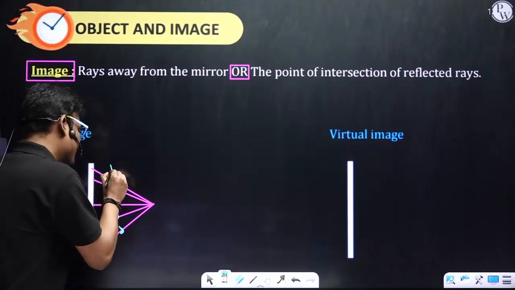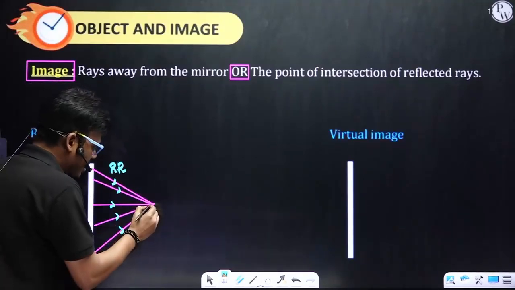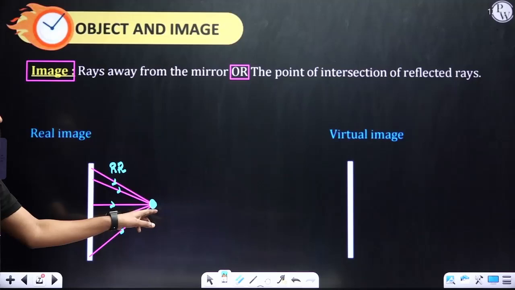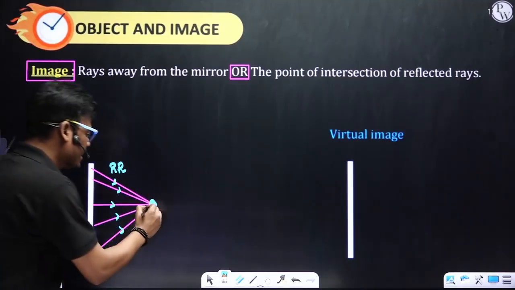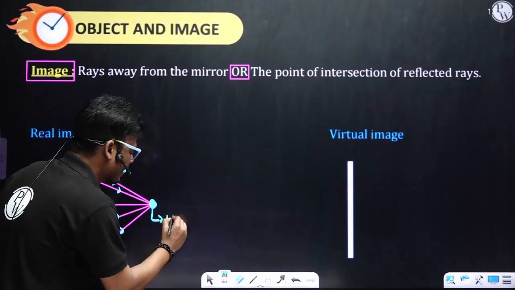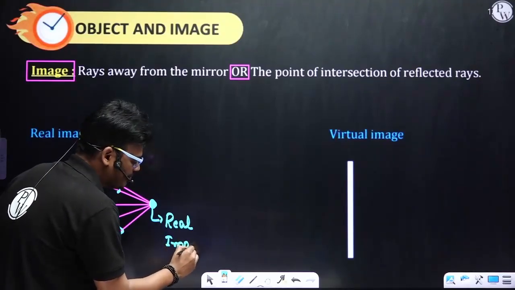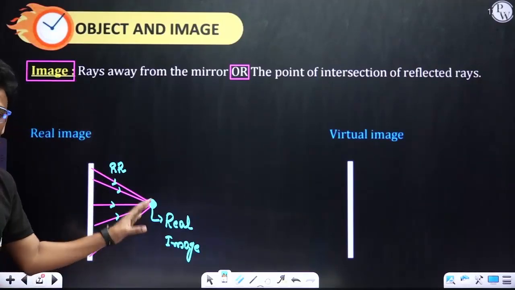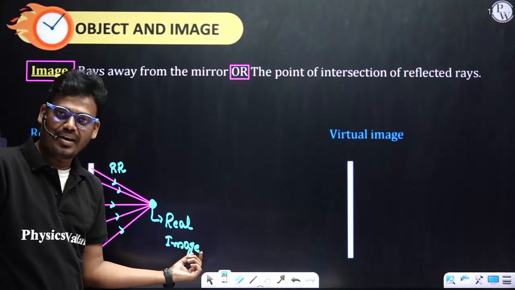Okay, so these are reflected rays, RR, and all these reflected rays meet at this point. We call it the intersection of reflected rays, and this one we call a real image. So if I consider incident rays, that is the object. If I consider reflected rays, then it is the image, a real image.